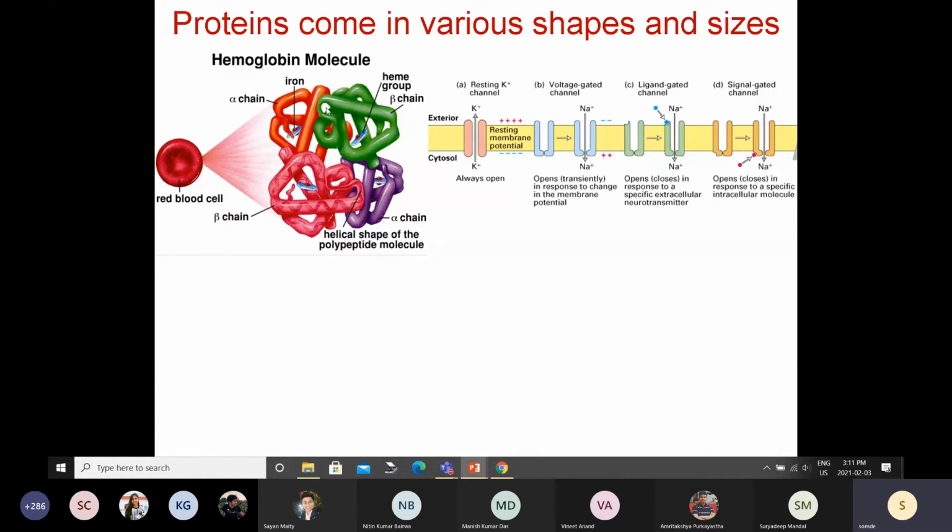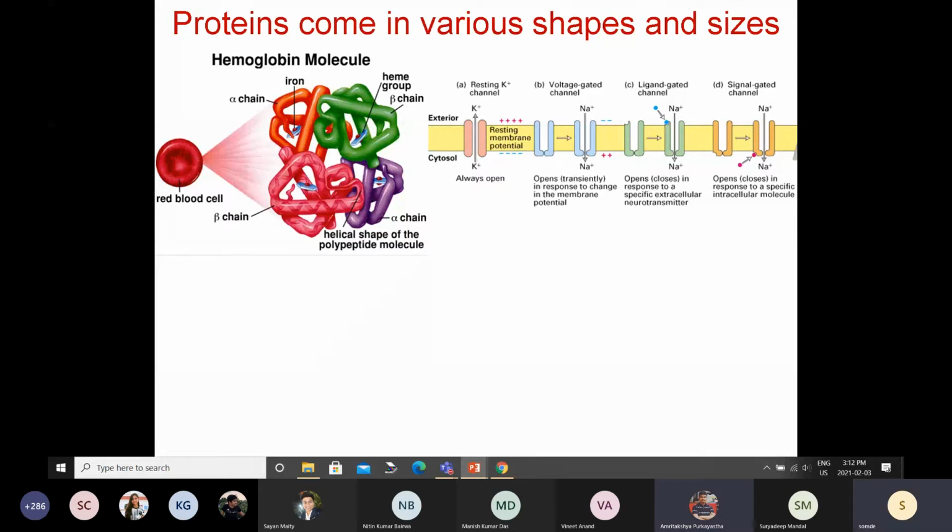So that's one type of protein that is present in these cells. Then there are different types of proteins which are called ion channels. These are the ones which are responsible for transferring different ions. Any idea where this type of protein is present?